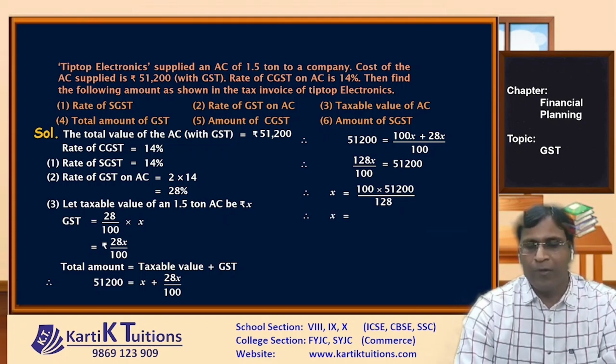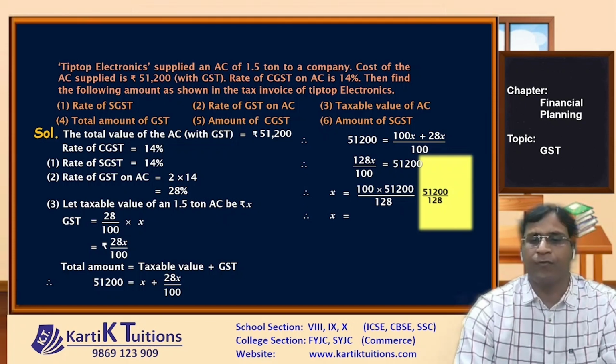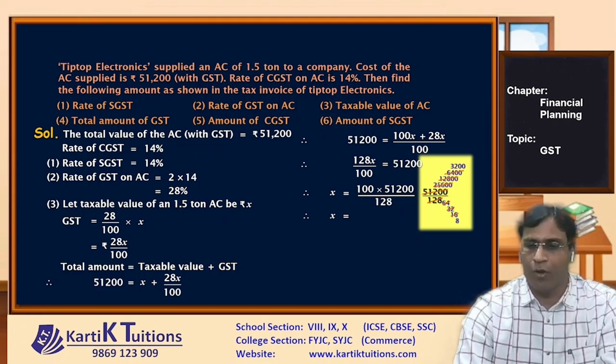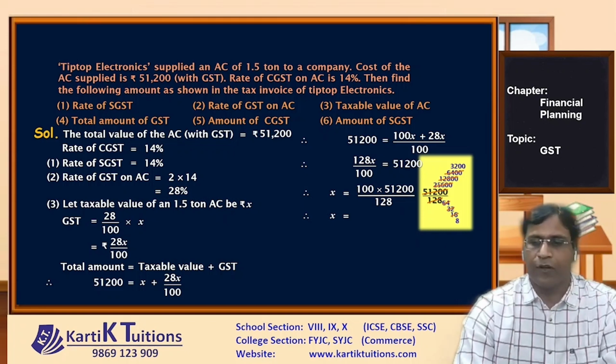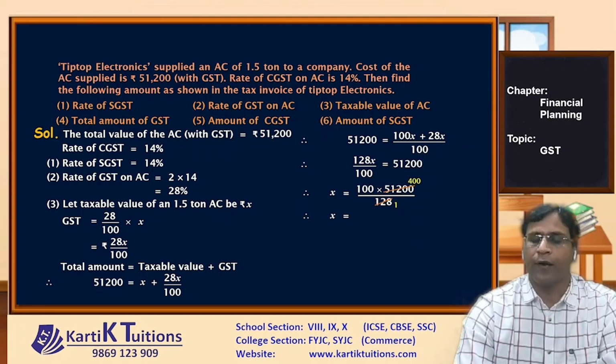Now see, you need to be thorough with the table. If you are not, you can just start simplifying with the 2. Now when you start simplifying with the 2, what do you get? You get 64, 25,600. Again by 2 gives us 32 and here it will give us 12,800. Again by 2 will give us 8 and here it will give us 6,400. Now we know here you could have directly used the table of 8 if you are not comfortable with that. Further you reduce it by 2. Basically you will get it as 400. So it will become 100 into 400, that will become 40,000. So the taxable value of AC is rupees 40,000.